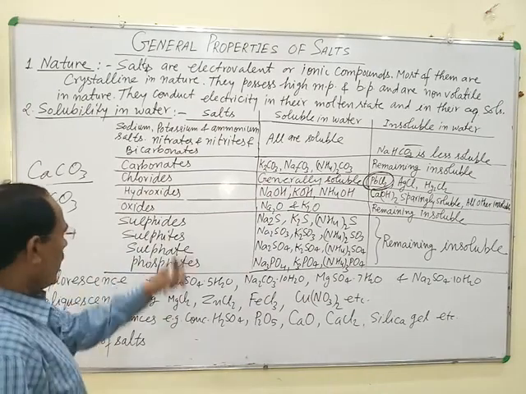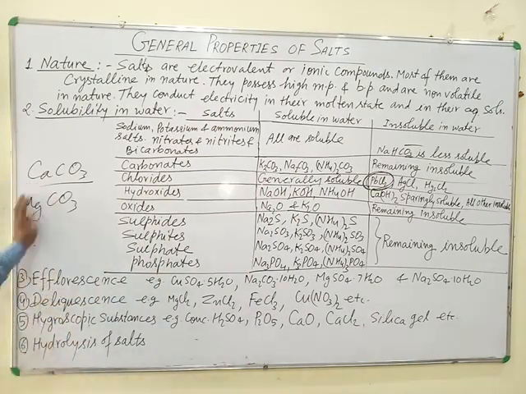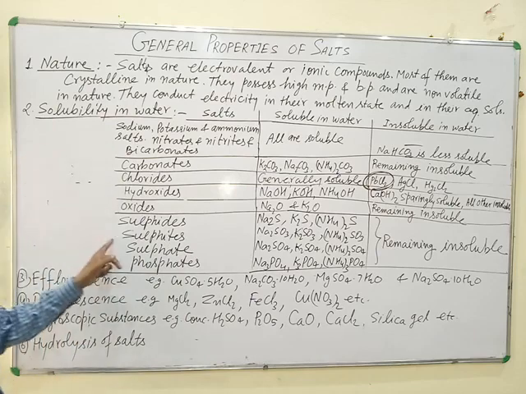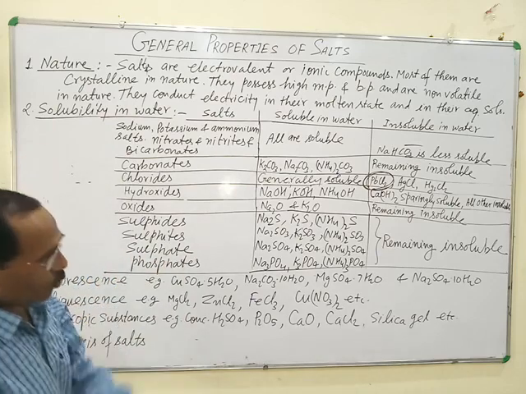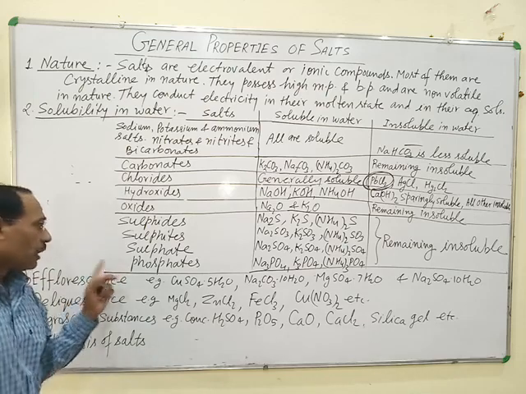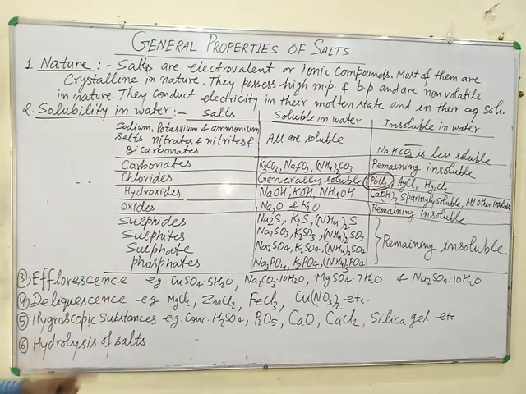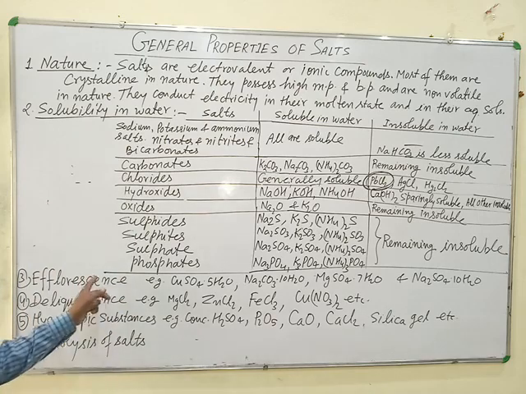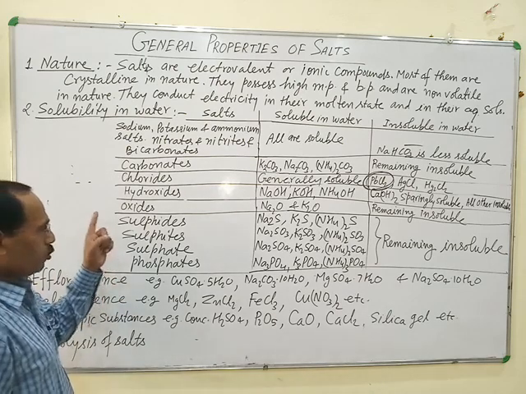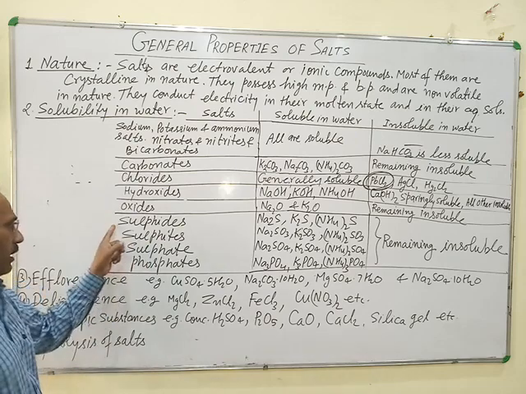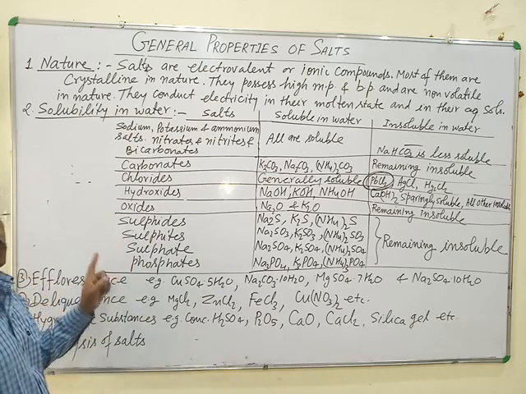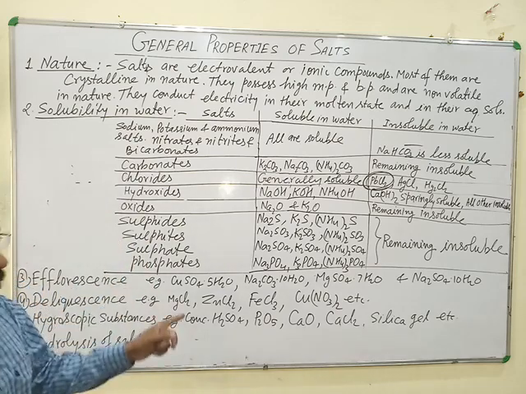Next, sulfides, sulfates and phosphates. Only the sulfides, sulfates and phosphates of sodium, potassium and ammonium are soluble in water.